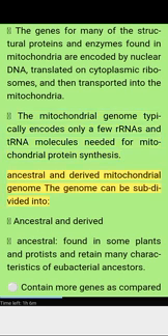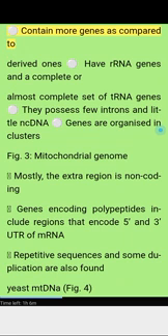Ancestral and derived mitochondrial genome. The genome can be subdivided into ancestral and derived. Ancestral genomes, found in some plants and protists, retain many characteristics of eubacterial ancestors. They contain more genes as compared to derived ones. They have rRNA genes and an almost complete set of tRNA genes. They possess few introns and little non-coding DNA. Genes are organized in clusters.